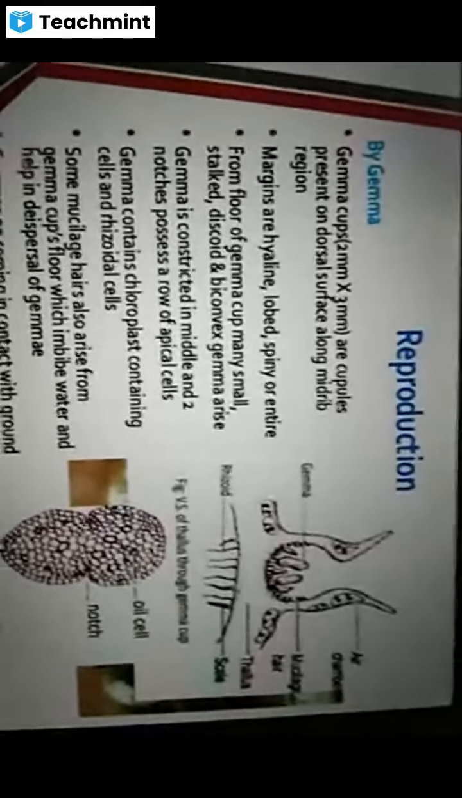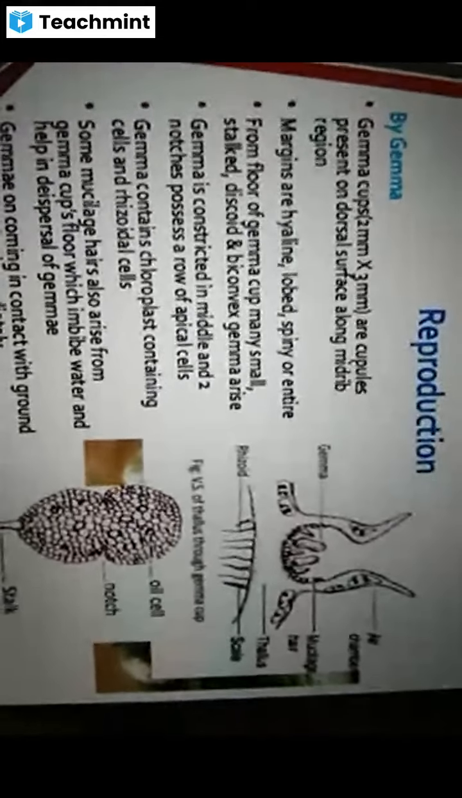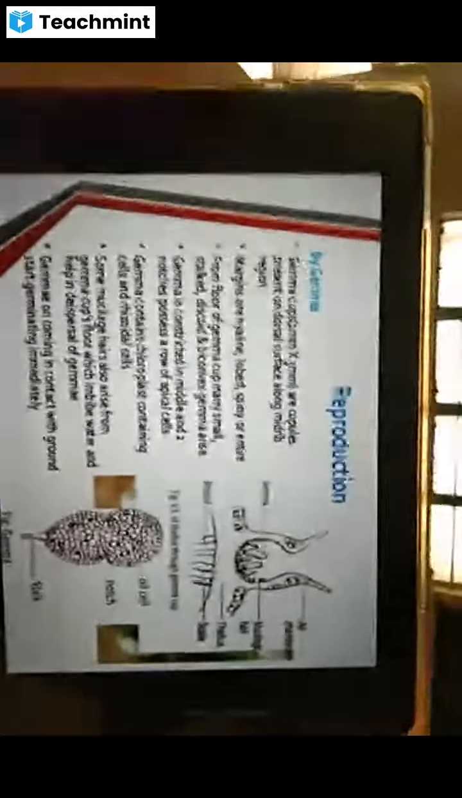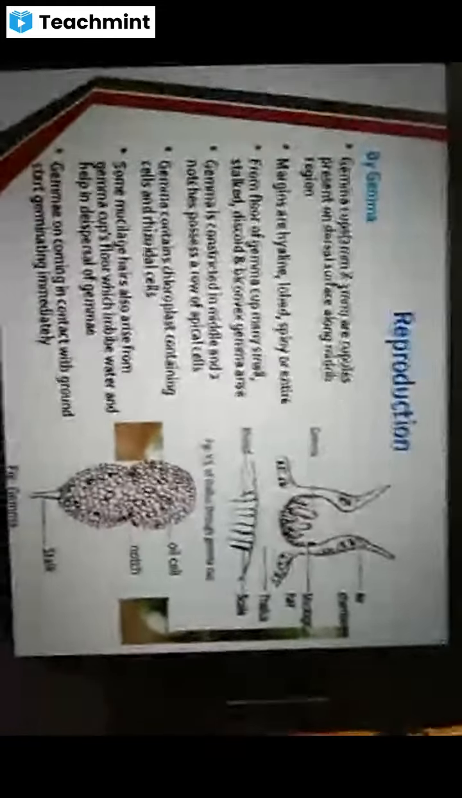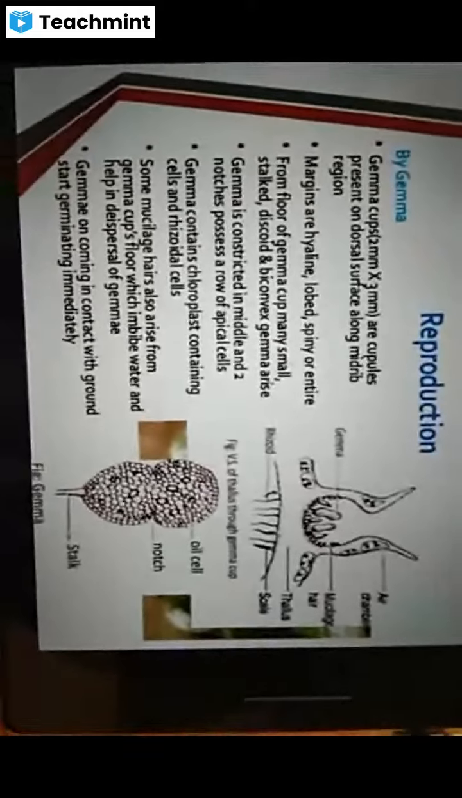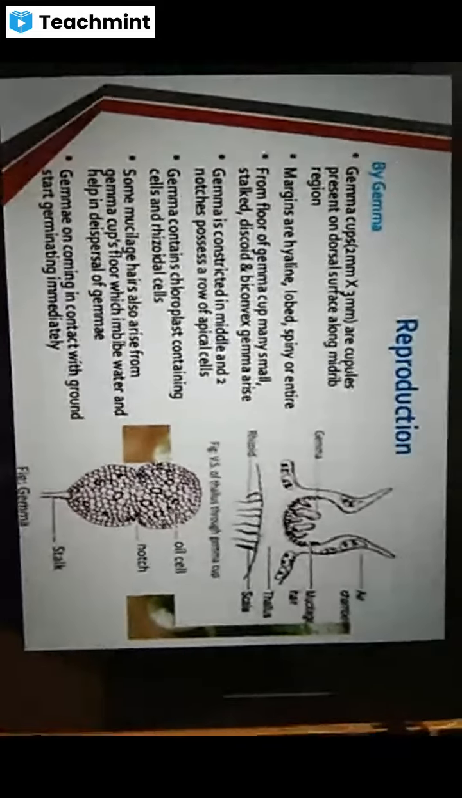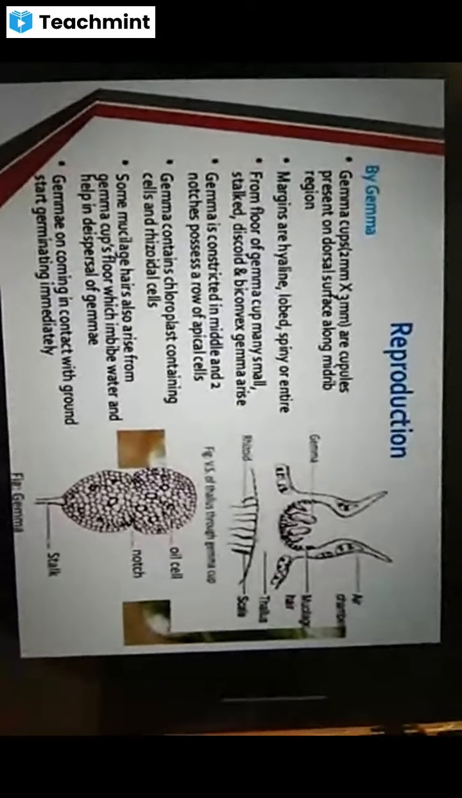Up to yesterday's class, we discussed different aspects of Marchantia, like the Marchantia systematic position, Marchantia vegetative structure, the number of species available in Marchantia, and the Marchantia's anatomy.